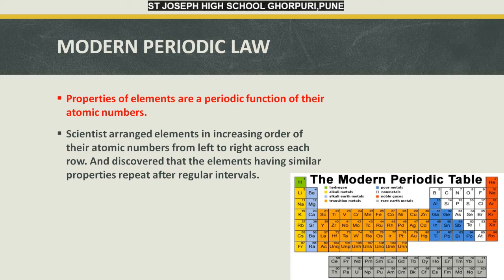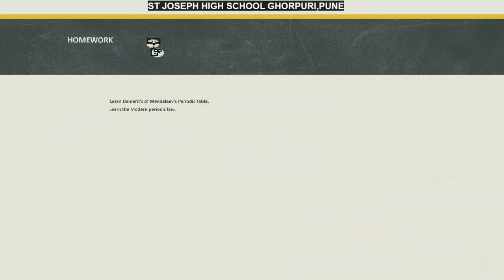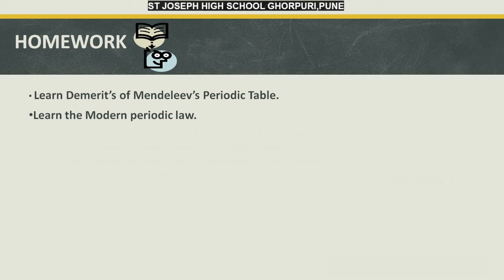Okay, so let's go to the homework. You are going to learn demerits of Mendeleev's periodic table and learn the modern periodic law.